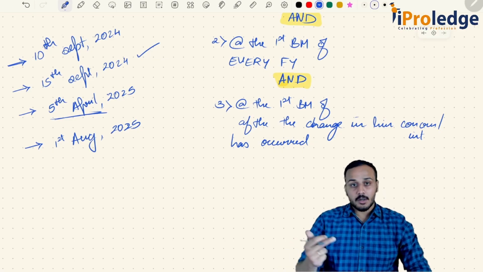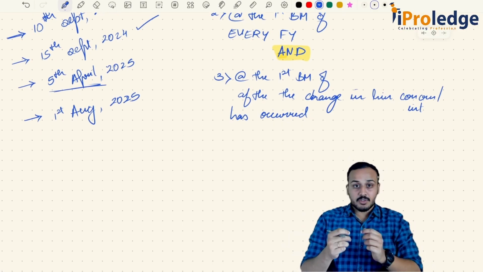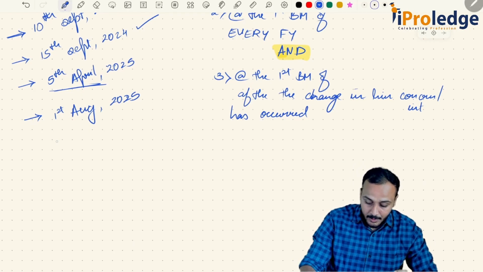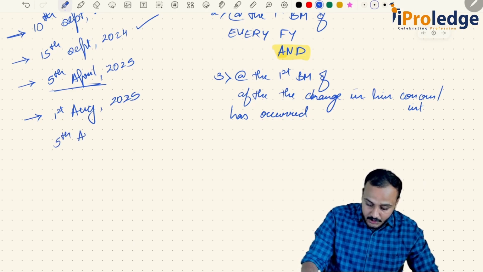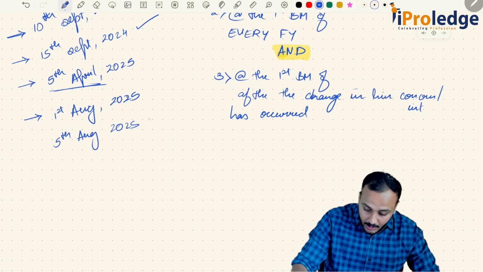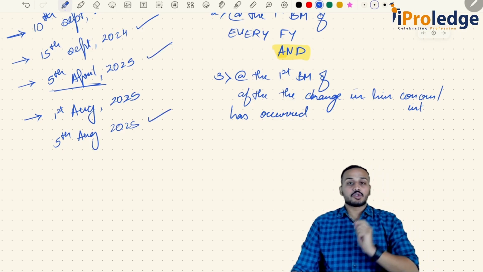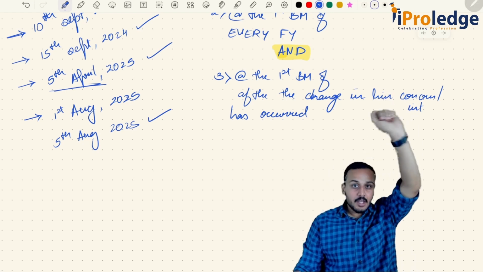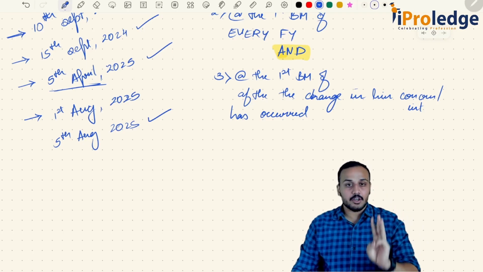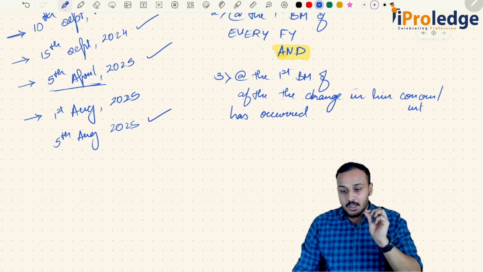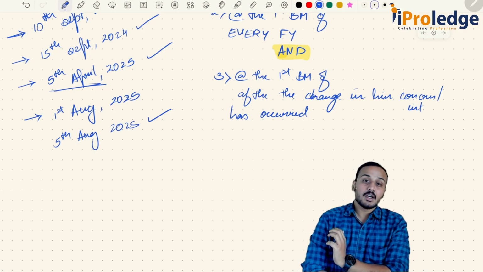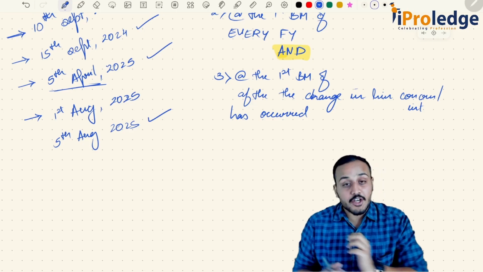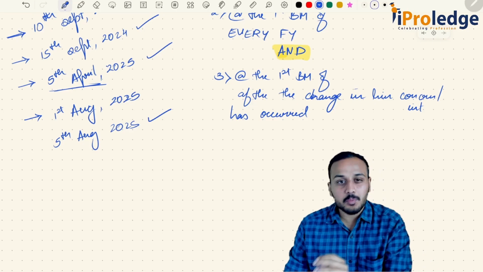Now, in those circumstances, let's say the change occurred on 1st August 2025 and the immediate next board meeting was on 5th August 2025. Again you should disclose on 5th August 2025 that there is a change in my concern or interest. These are the three scenarios where you will be disclosing your concern or interest in other companies, body corporates, firms, and association of individuals. Okay, I hope the timeline is clear.